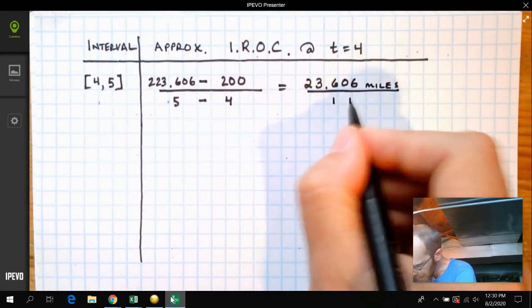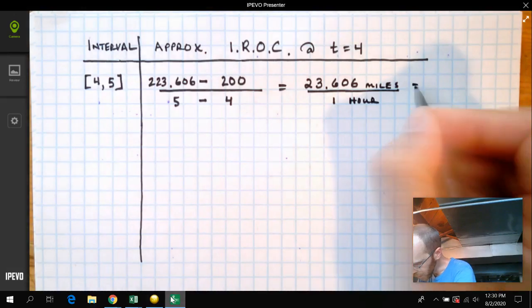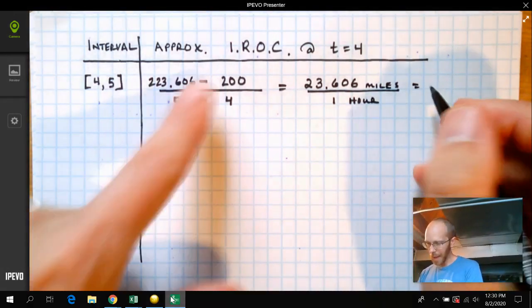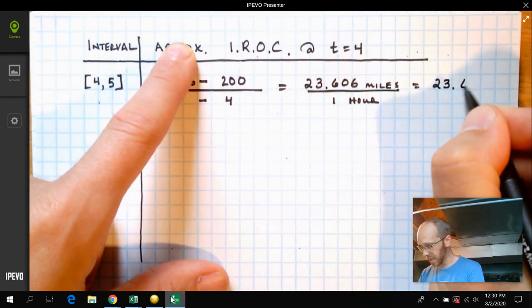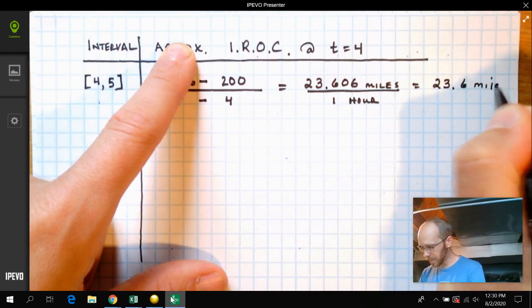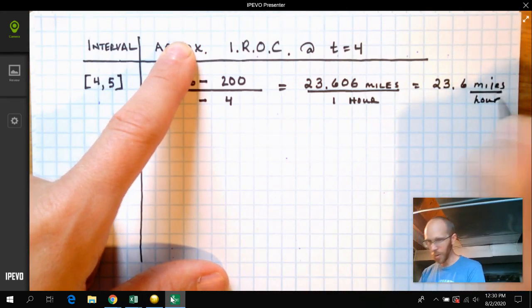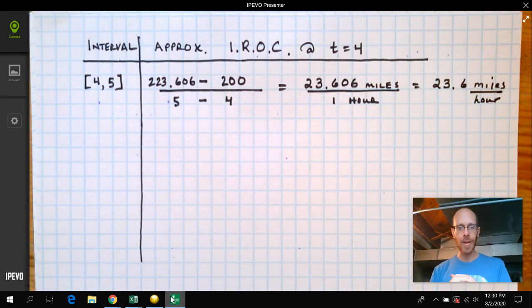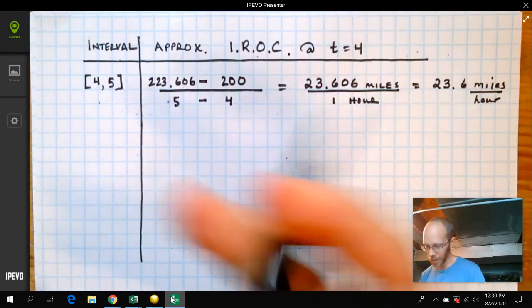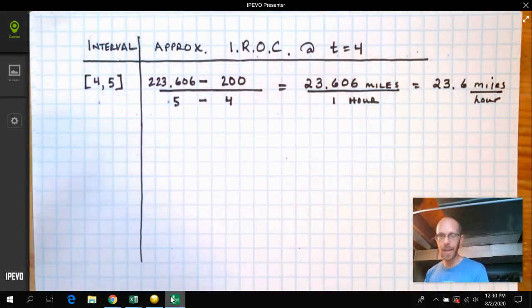And the time that took me is 1 hour, which means that our estimate of the instantaneous rate of change would be 23.6 miles per hour. Okay, so there's an estimate. Now, is that the best estimate that we can come up with? Okay, definitely not. What could we do that would give us a better estimate of how fast we were going right at 4? Well, one suggestion is this, that going from 4 to 5 is too large an interval.